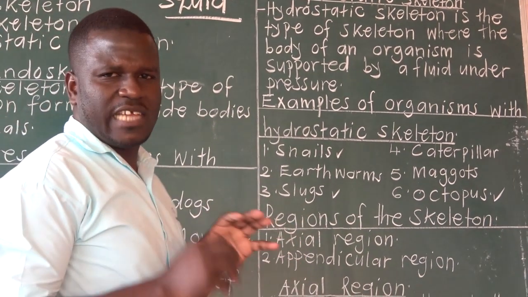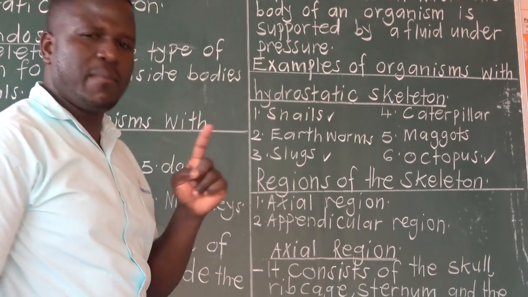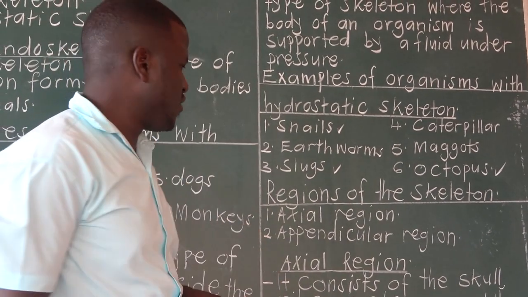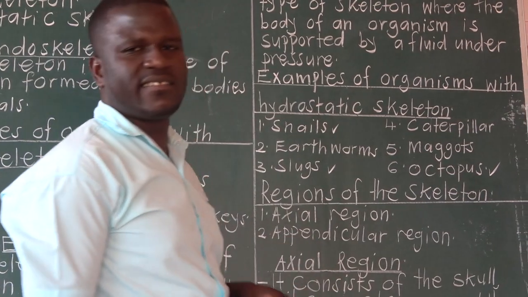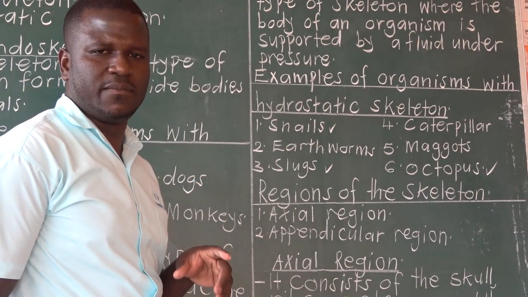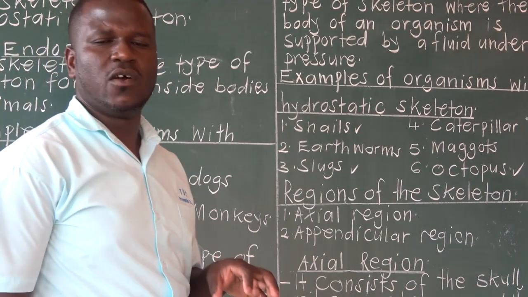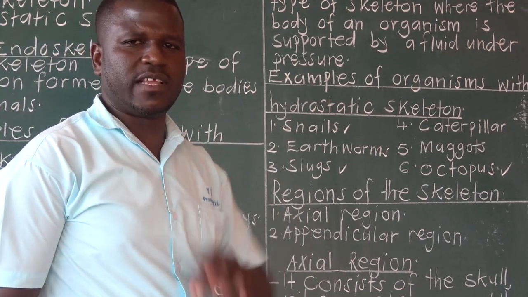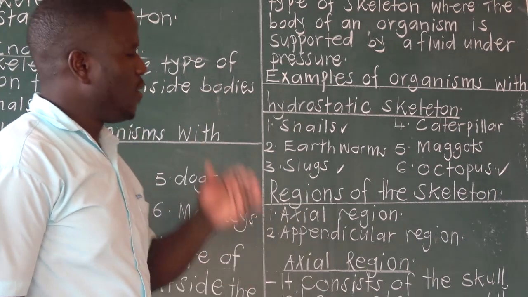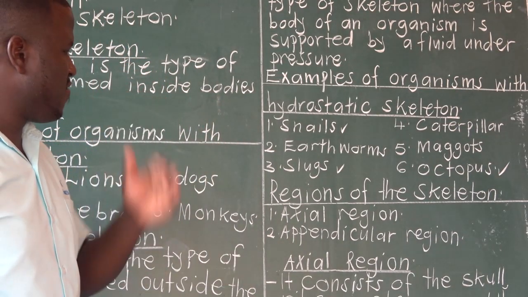That is about types of skeleton. Remember, we said a skeleton is a structure that supports the body of an organism. We have 3 types of skeleton. We have looked at them, and we have given examples of every group.